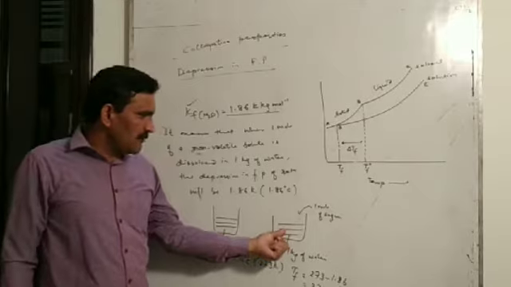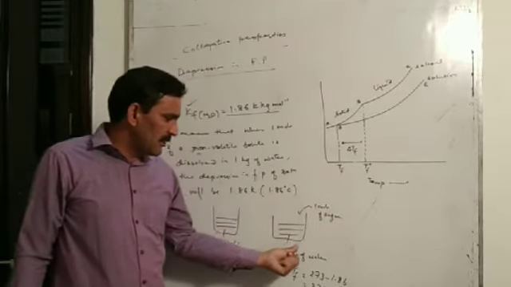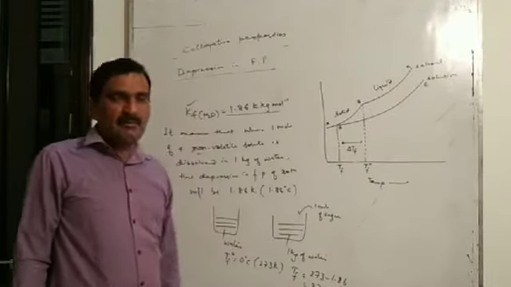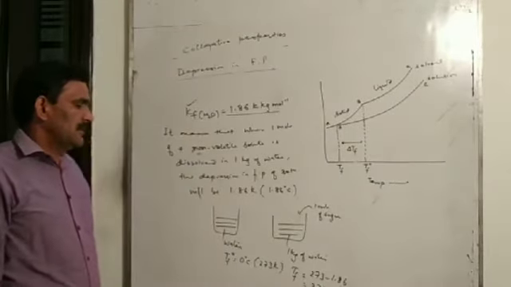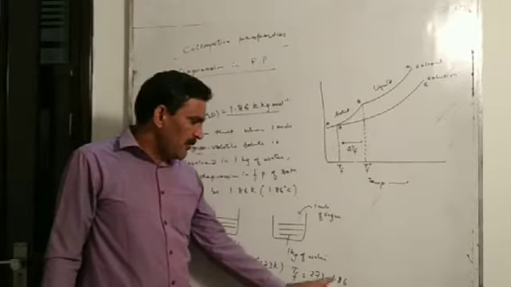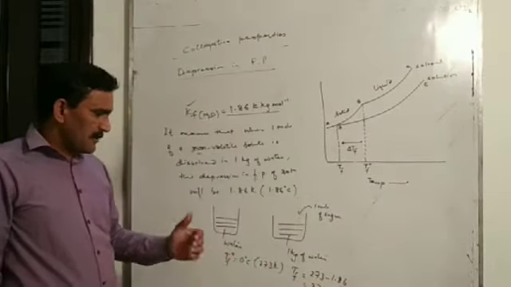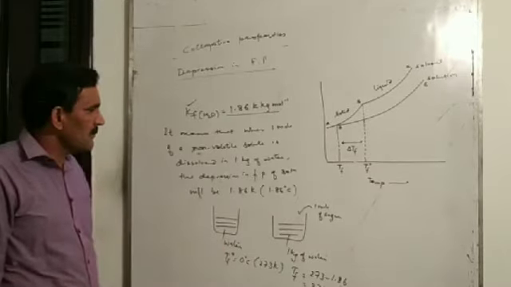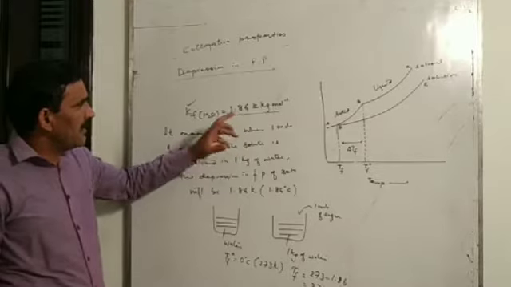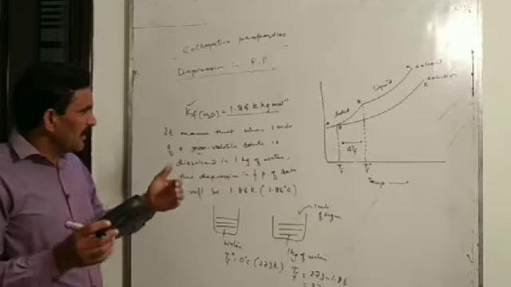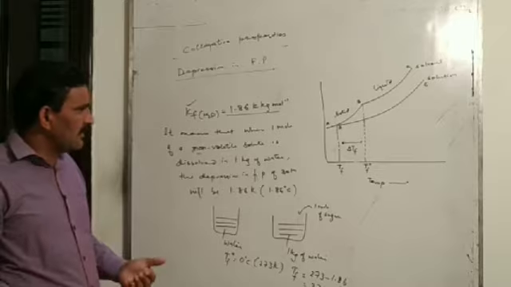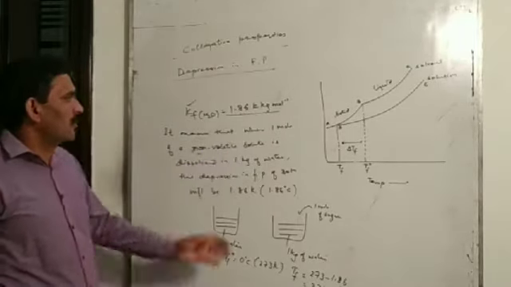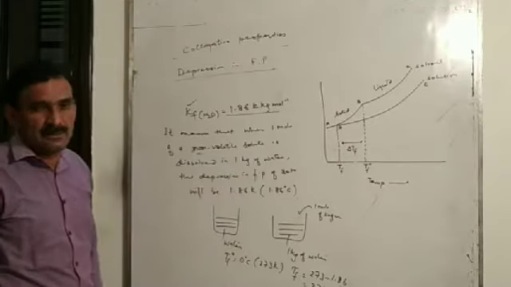And this aqueous solution which contains 1 mole of sugar in 1 kilogram of water will freeze at 271.14 Kelvin, and its freezing point will be 1.86 Kelvin lower than freezing point of pure water. It means when we add 1 mole of any non-volatile solute in 1 kilogram of water, the depression in freezing point of solution will be 1.86 Kelvin, or in degree Celsius we can write 1.86 degrees Celsius.